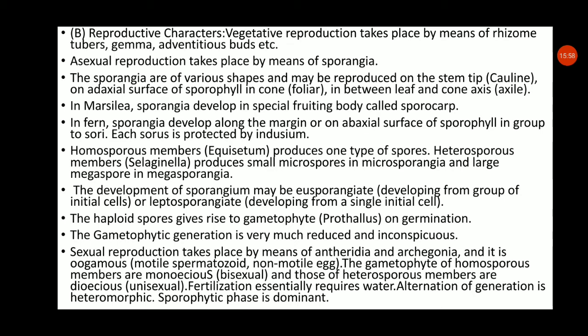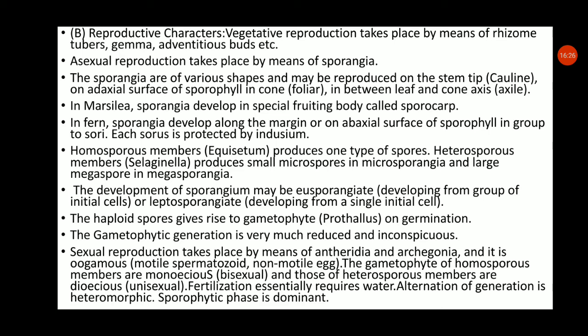The gametophytes of homosporous members are monoecious. As you see, homosporous members form the same type of spores. This is known as monoecious, that is bisexual, and those of the heterosporous members are dioecious, that is unisexual. The fertilization initially requires water. They require water for fertilization, for swimming of the antherozoid, they require a water current.